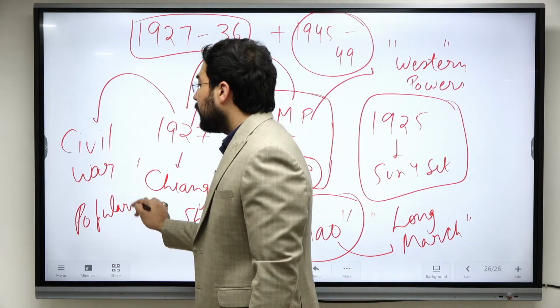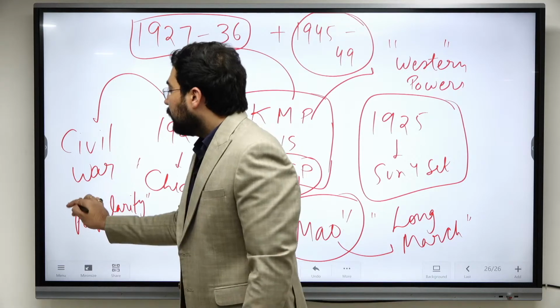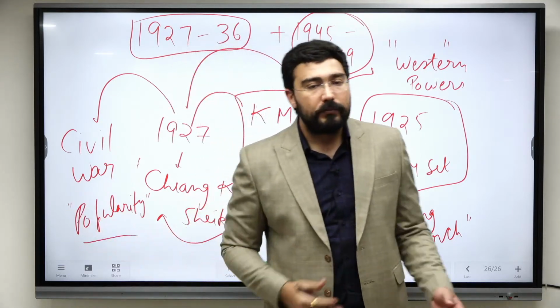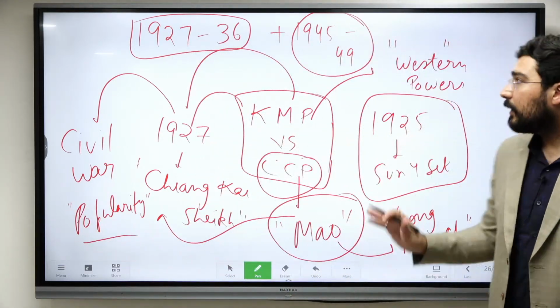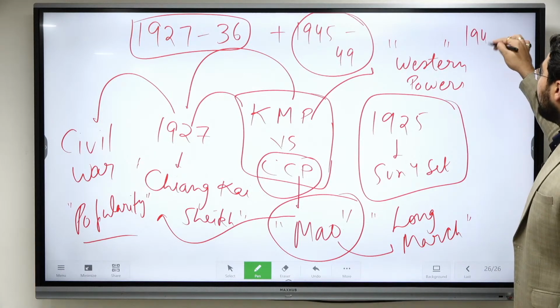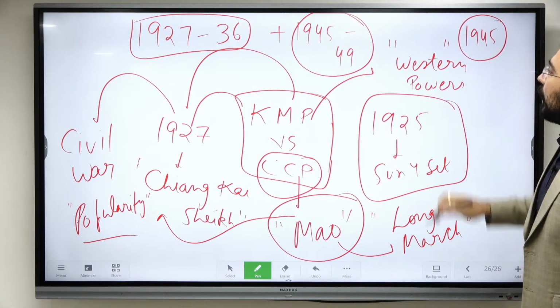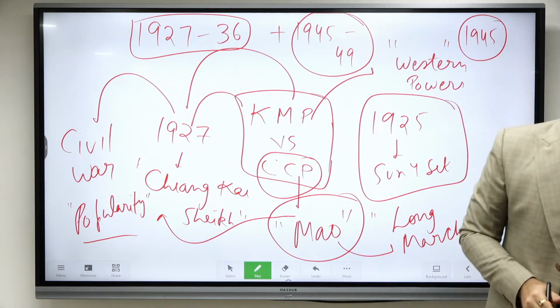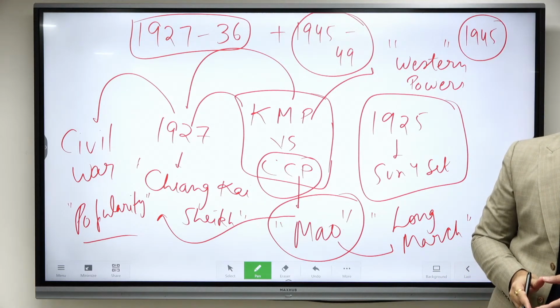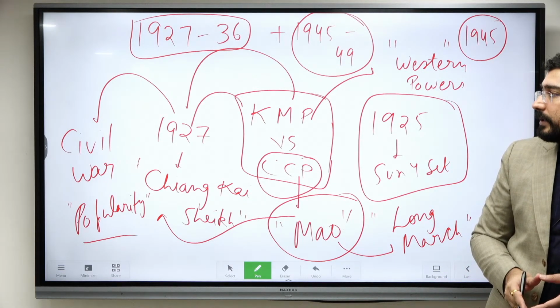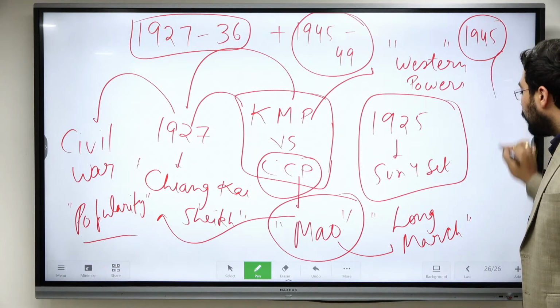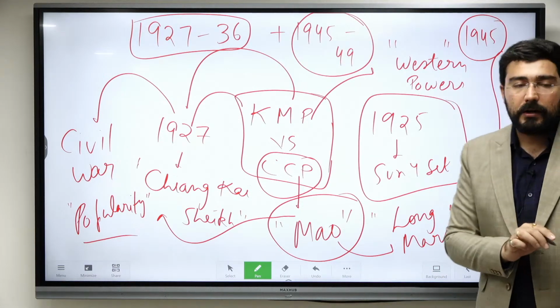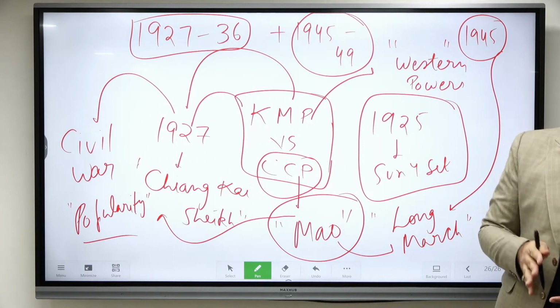Whichever area came in contact with the CCP, they promised land reform and so on. That was done. So by 1945, they were able to have even more bases than the KMT. This is how we can see that by 1945 the Long March played an important role in the rise of Mao as an important leader.